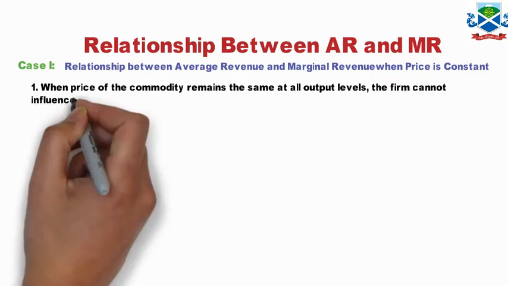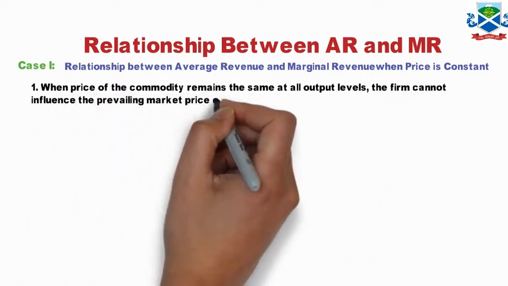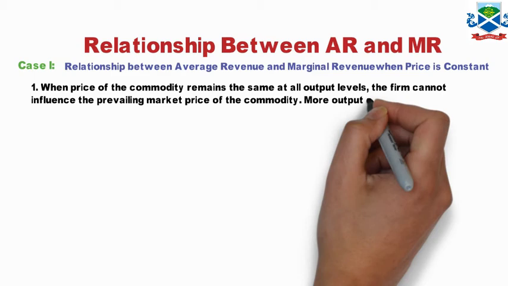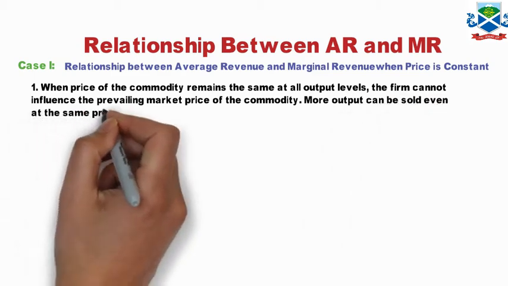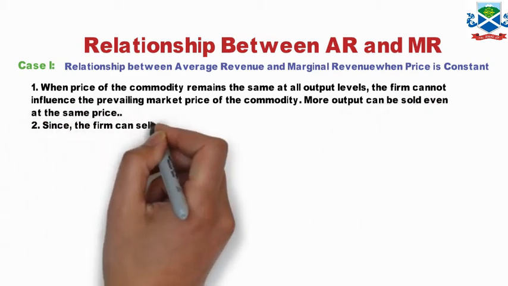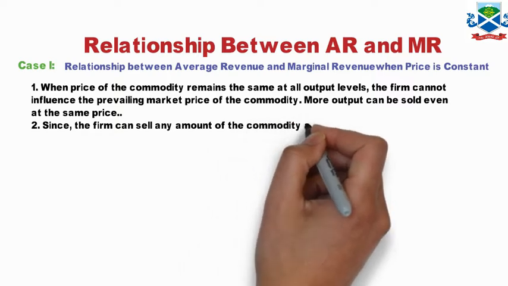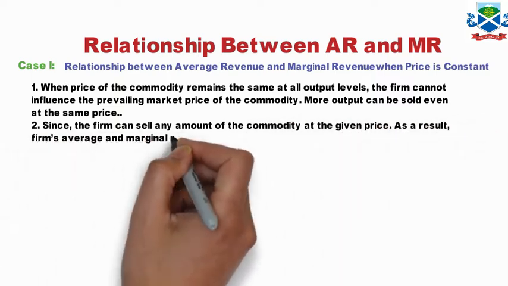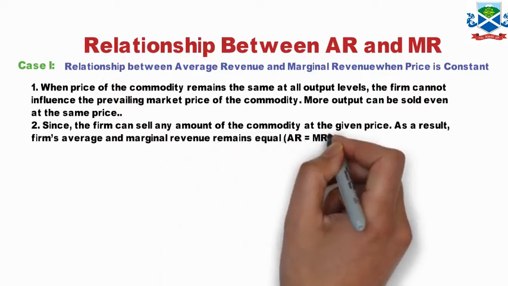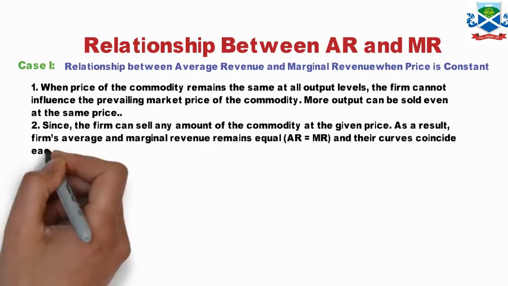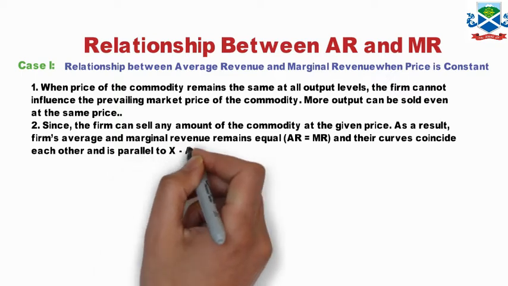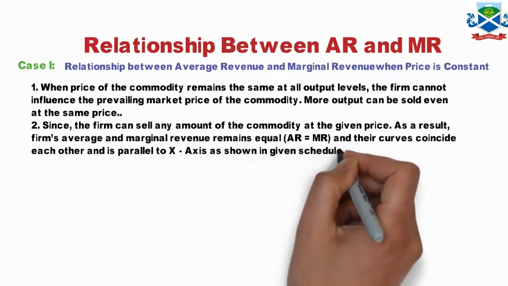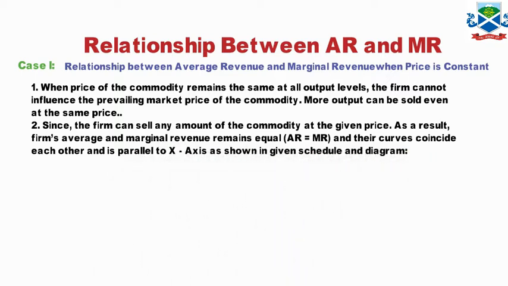When the price of a commodity remains the same at all levels of output, the firm cannot influence the prevailing market price of the commodity. More output can be sold even at the same price. In that case, the firm can sell any amount of commodity at the given price. As a result, the firm's average revenue and marginal revenue remain equal, that is AR is equal to MR, and their curves coincide with each other and are parallel to the x-axis, as shown in the following schedule and diagram.